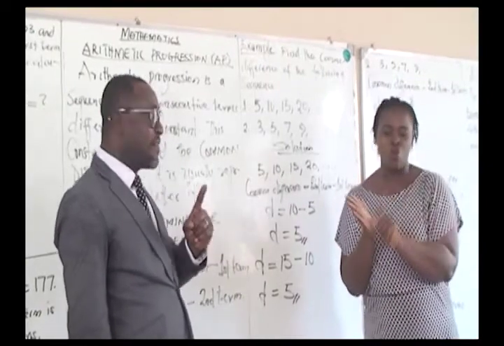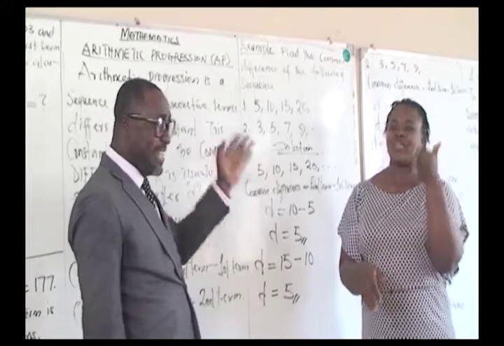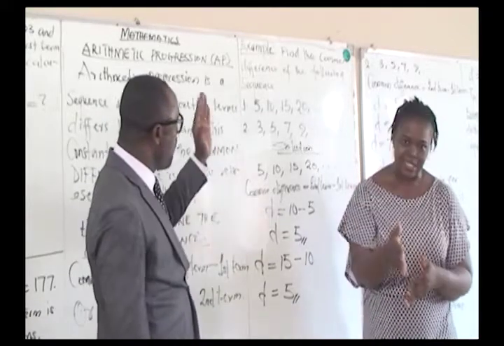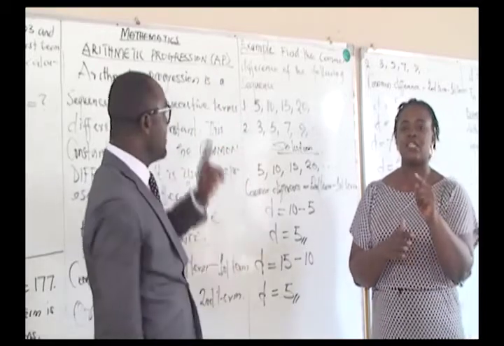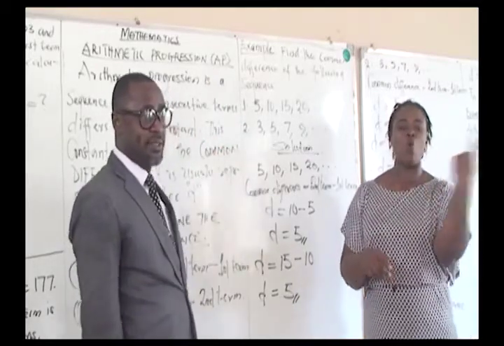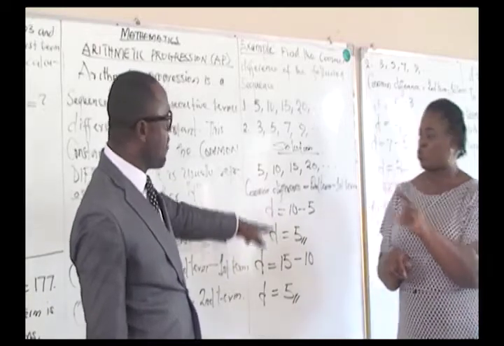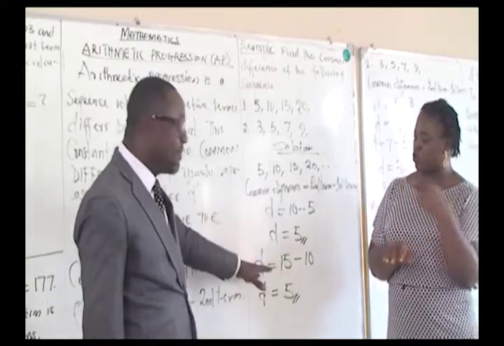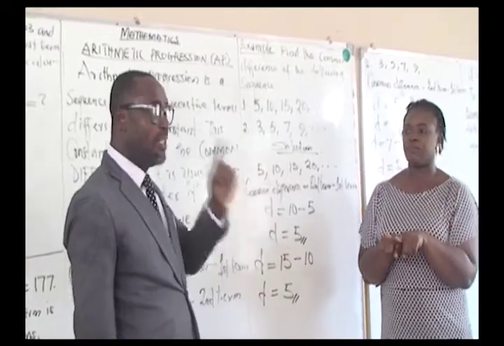Remember, the common difference is a constant term in between all the sequence. As we move from one to the next, the constant value must appear. If it differs, you know that it's not a sequence. So we established these examples and we discovered that the constant values were the same, and that makes it the common difference.